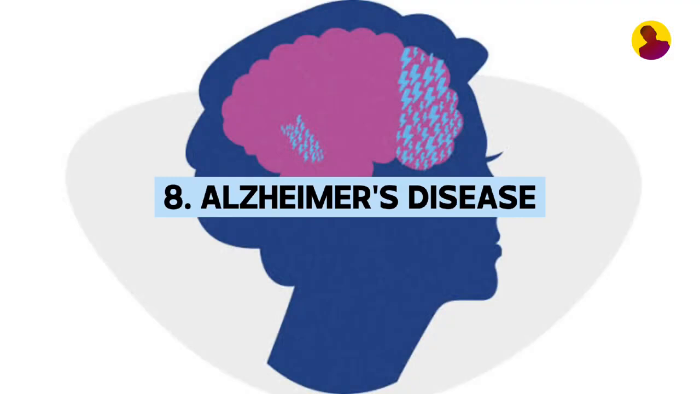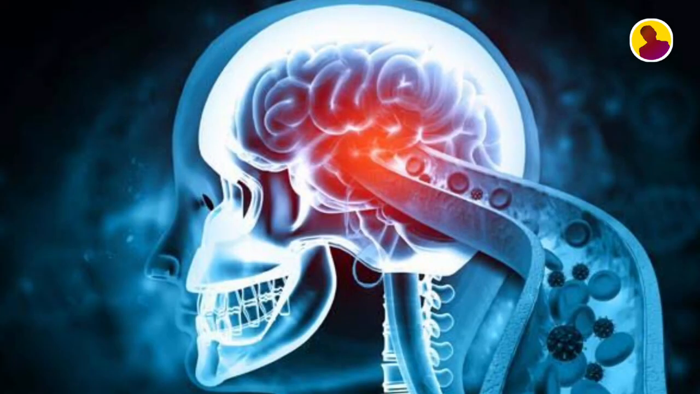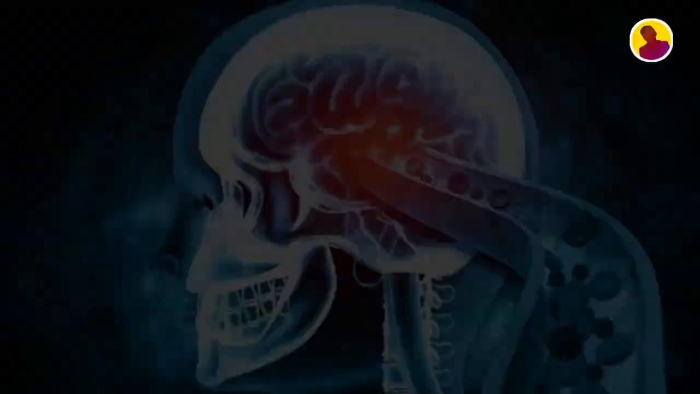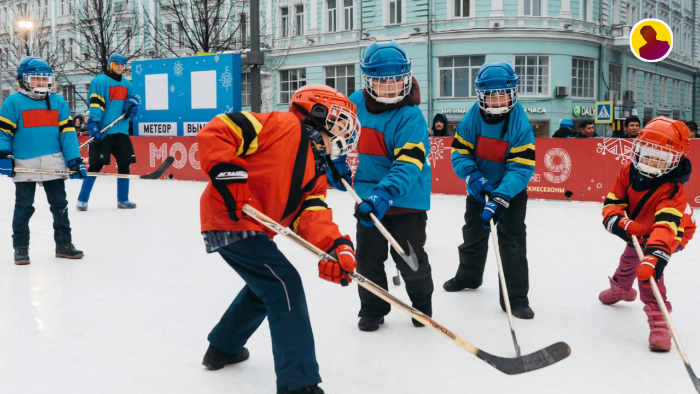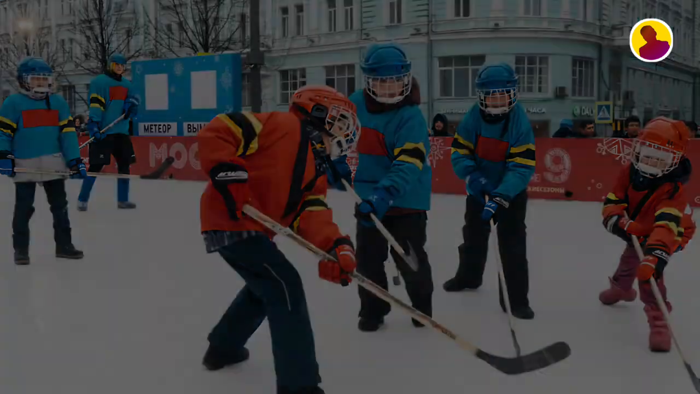Eighth is Alzheimer's disease. 121,499 people died from Alzheimer's disease in 2019. Alzheimer's disease is a progressive and irreversible neurological disorder that primarily affects memory, cognitive functions, and behavior. To reduce the risk of Alzheimer's disease, engage in activities that challenge your brain, such as puzzles, games, reading, and learning new skills. Aim for 7 to 9 hours of quality sleep.